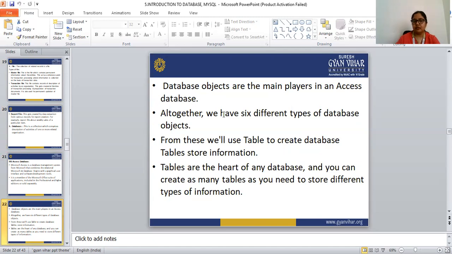Database objects are the main players in the Access database, and altogether we have six different types of database objects. From these we will use a table to create a database table to store information. Tables are the heart of any database because they contain lots of information, and you can create as many tables as you need to store different types of information.